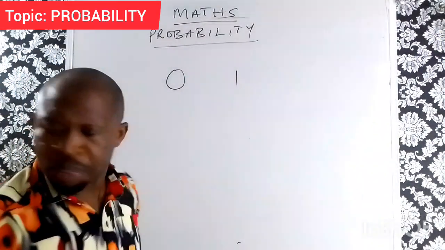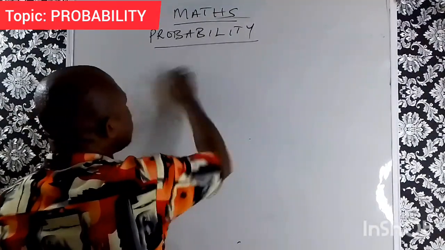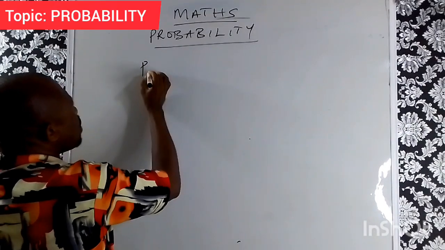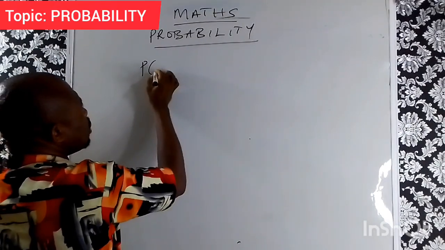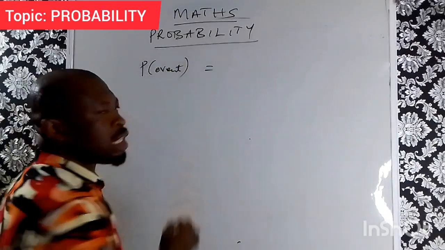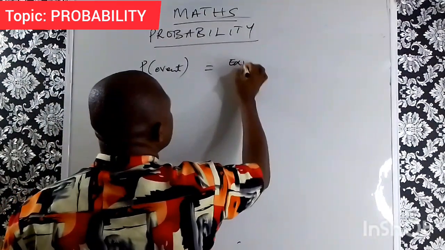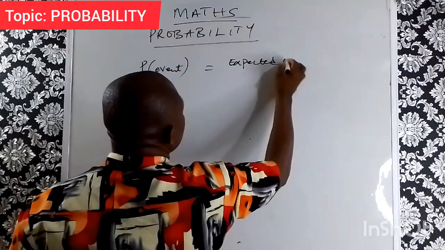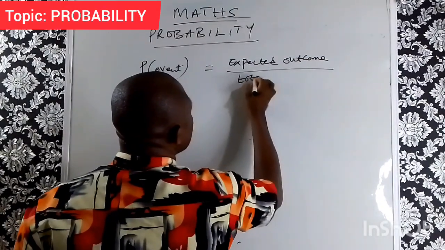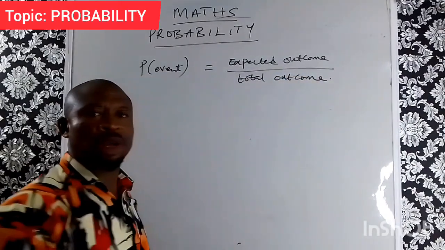Now, we proceed. This probability can be written as a formula: the probability of an event occurring is, of course, equal to the expected outcome over the total outcome.